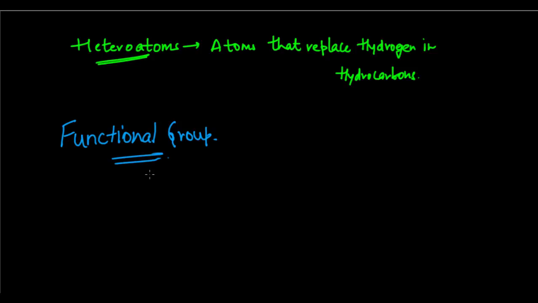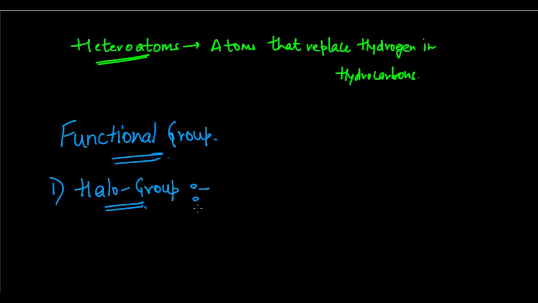Functional groups are very essential in organic chemistry, and there are many functional groups. For our course, we mainly have about five functional groups. The first one is the halo group. They replace hydrogen, as I told you, and influence physical and chemical properties.